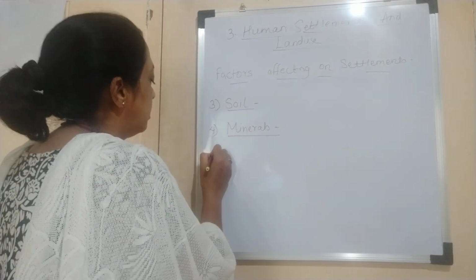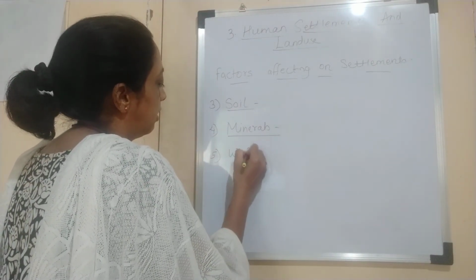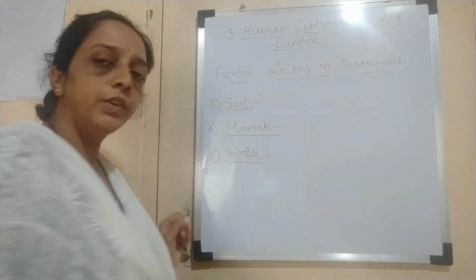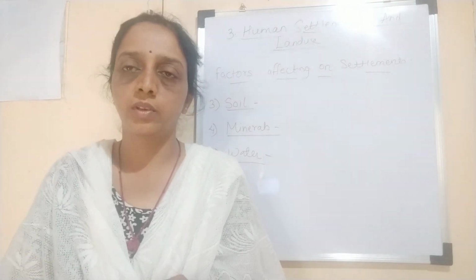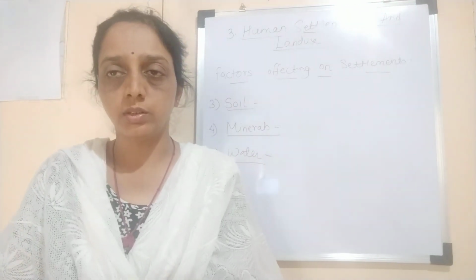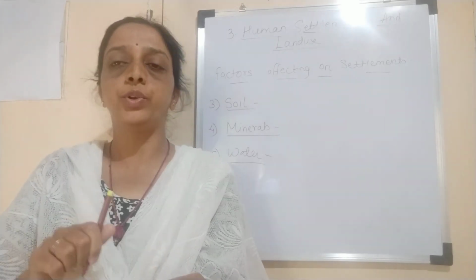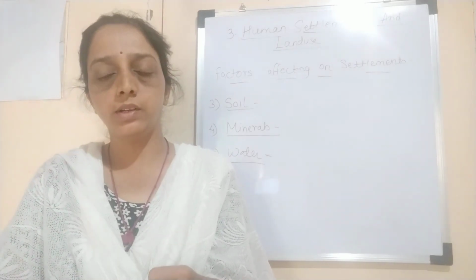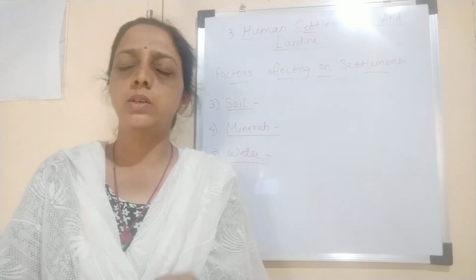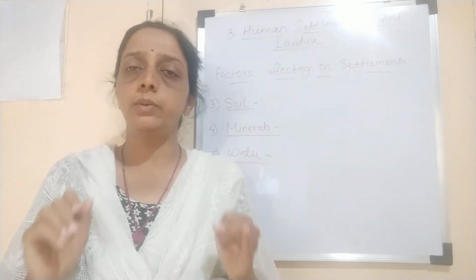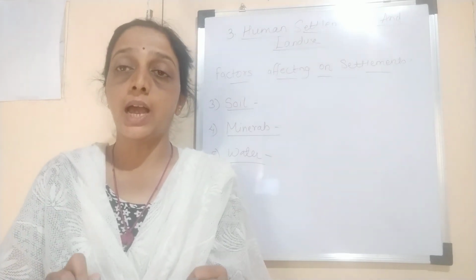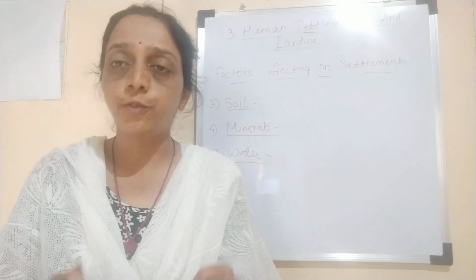The fifth factor is water. Now we need water for drinking purpose, for domestic purpose, for agriculture, for industries, for all purposes, and we need fresh water.